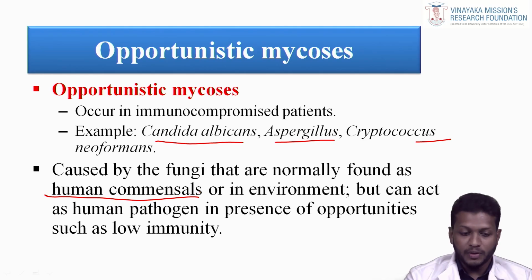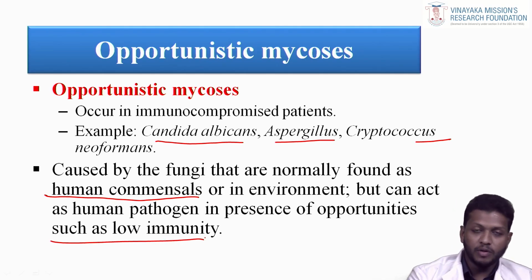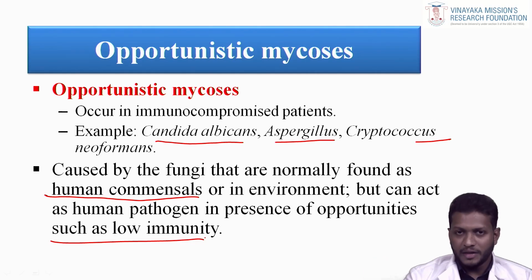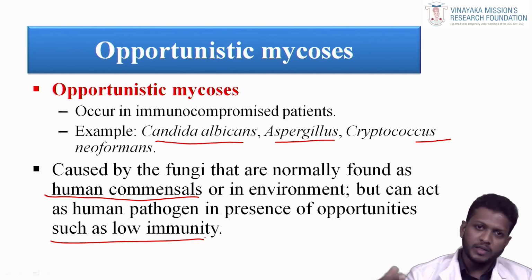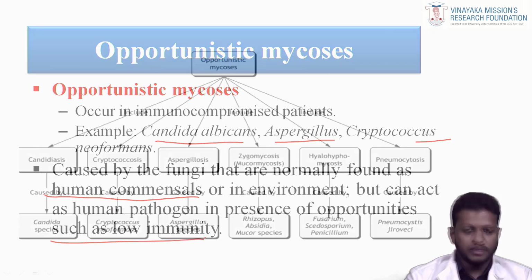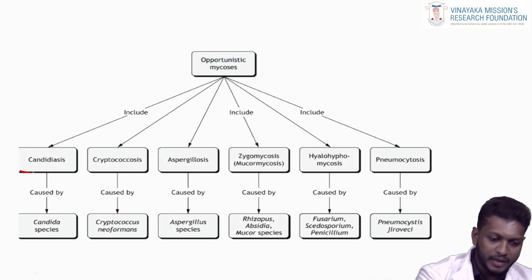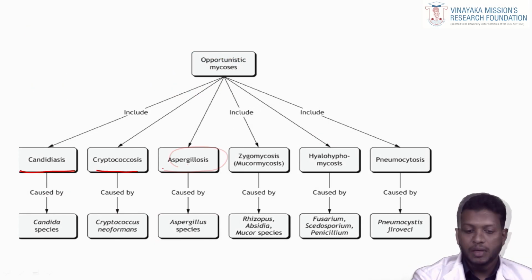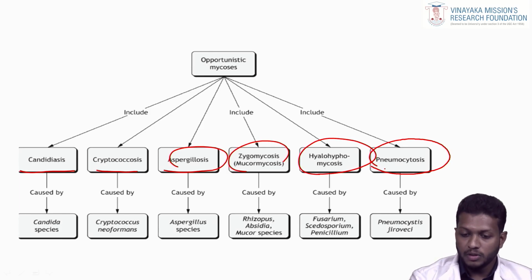The opportunity is low immunity. If the patient is already affected by other viral infections like HIV, they can easily have low immunity, and they are easily affected by this kind of opportunistic fungi. These are the opportunistic mycoses: candidiasis, cryptococcosis, aspergillosis, zygomycosis, hyalohyphomycosis, pneumocystosis.